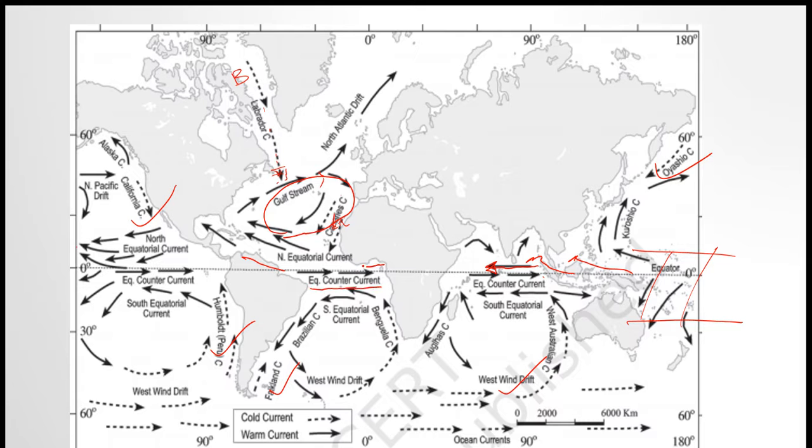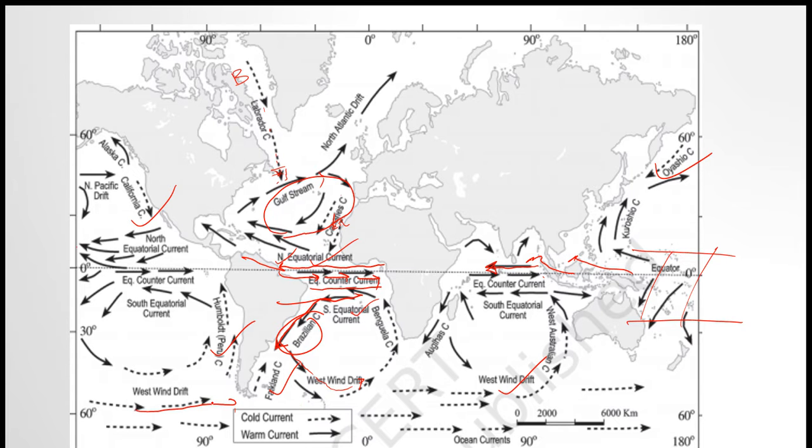Suppose any current moves here and hits this land, it will return back. That is what this counter current is. Next, here we have learned about the north equatorial. There will be a south equatorial also. In the southern hemisphere, what is the direction of deflection? Left. That left deflection of the southern equatorial current is Brazilian.